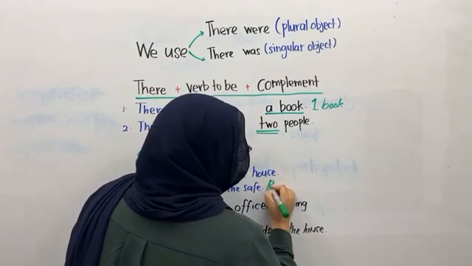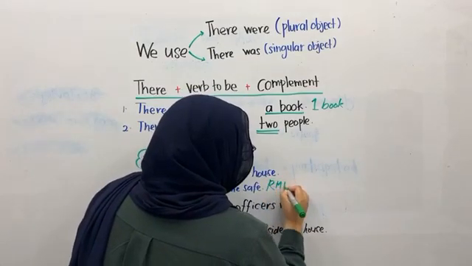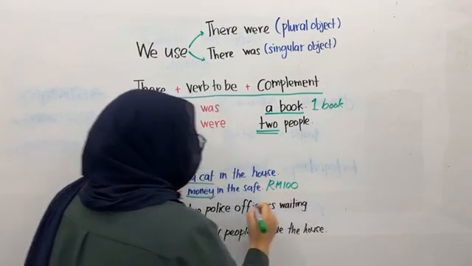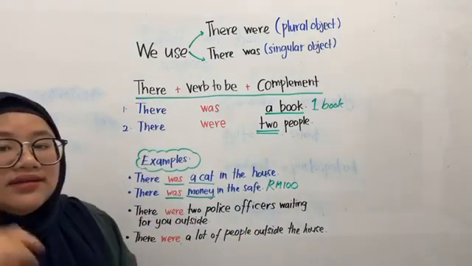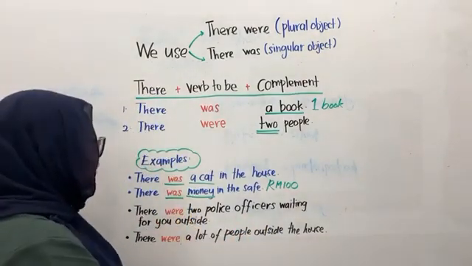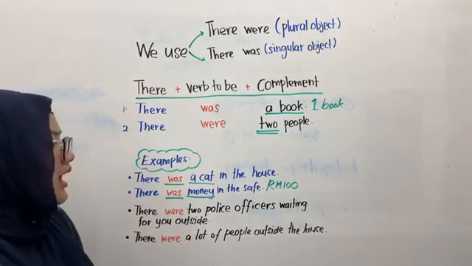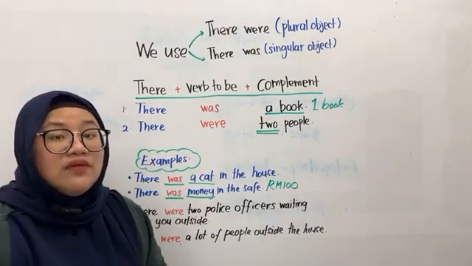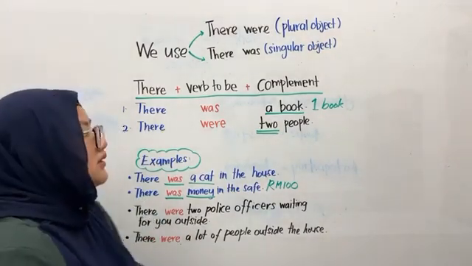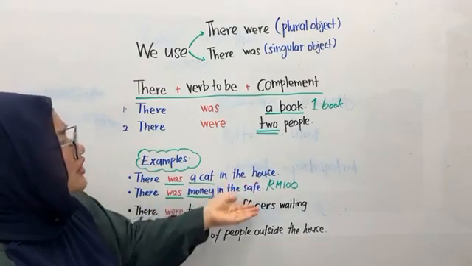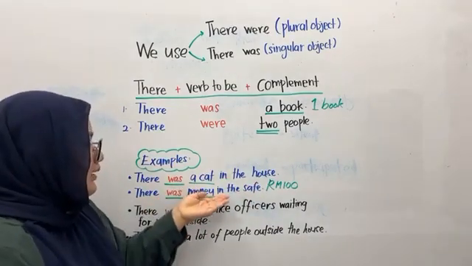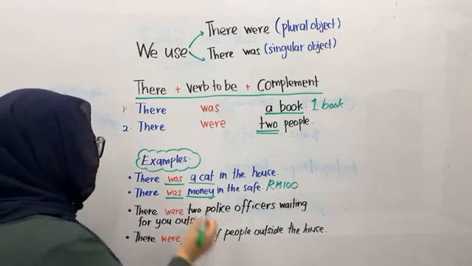For example, RM100, 100 ringgit Malaysia in the safe. So that represents an amount. We know 100 ringgit is a lot. So there were 100 ringgit in the safe. Then we can use were.